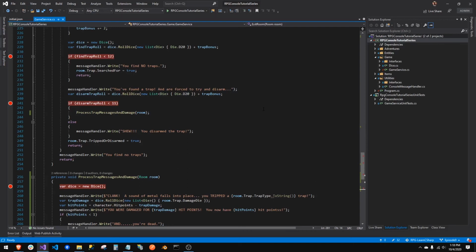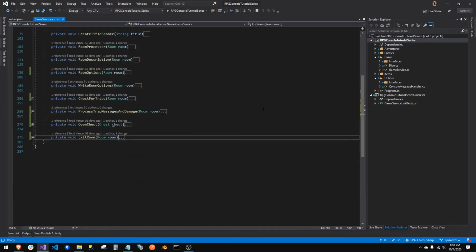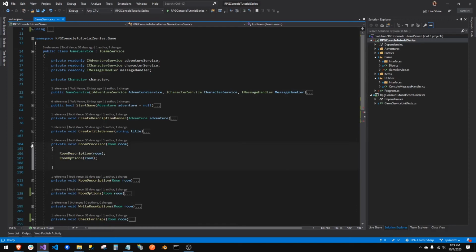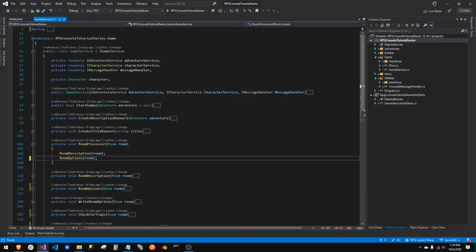But you can do Control MO and it just collapses everything, makes it all nice and neat. So back to room processor. All we got to do, room processor gives us our message, right? Room description and room options. Room description, yeah. So let's get rid of that extra space.